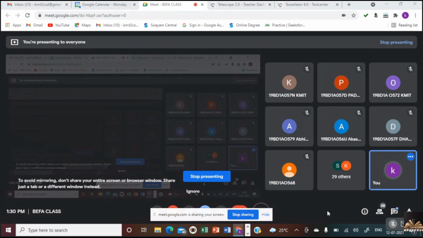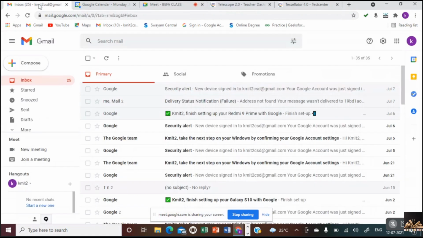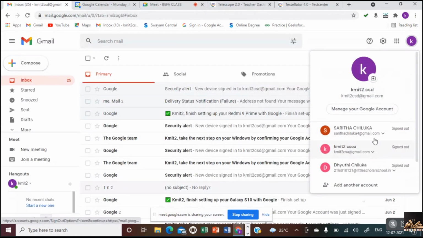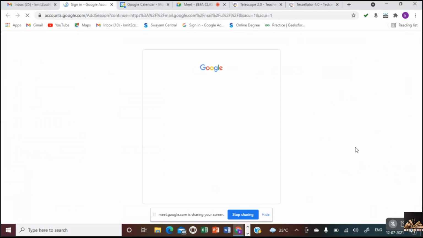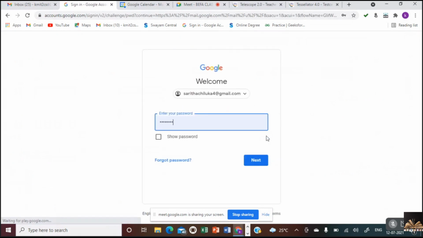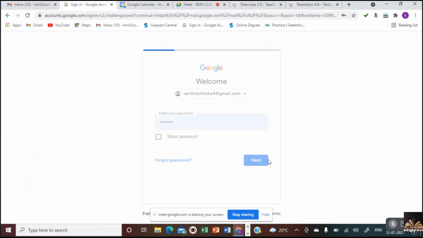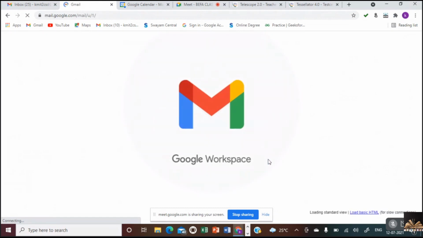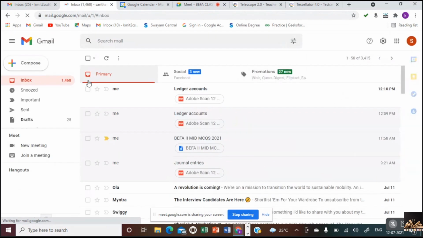The second example: received interest rupees 10,000. What would be the entry? This is an income, isn't it? Cash account debtor to interest account. Write down: cash account debtor to interest account.